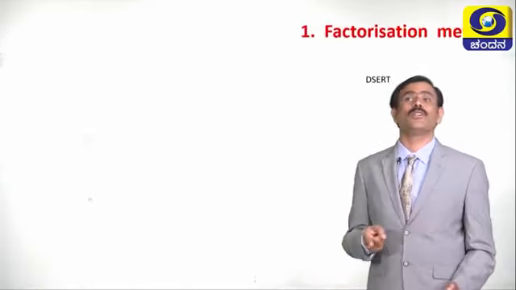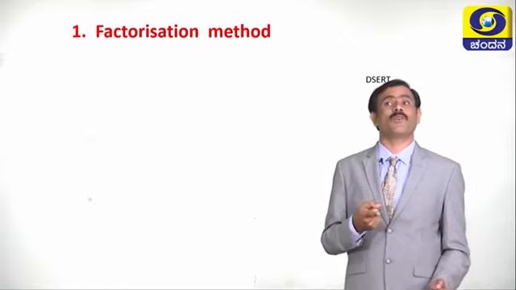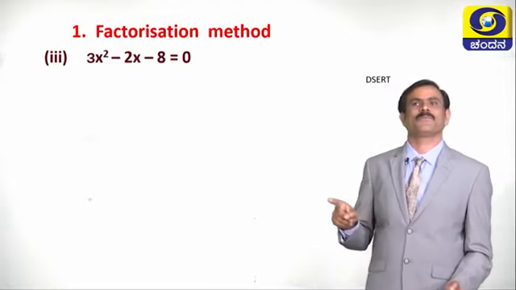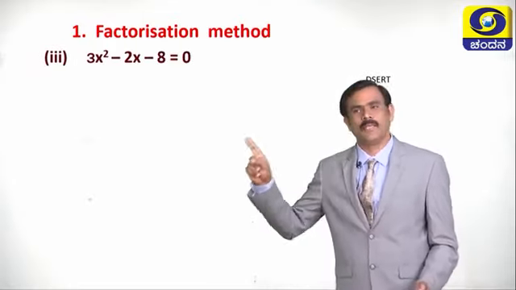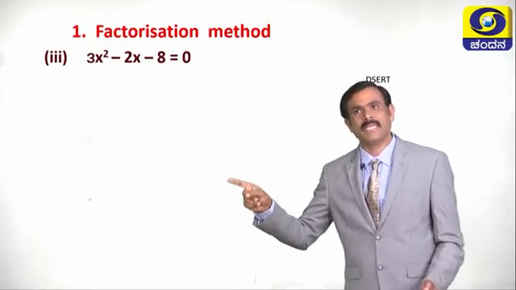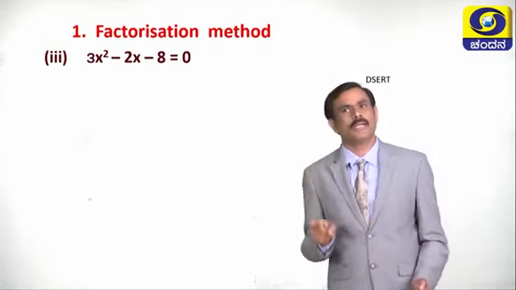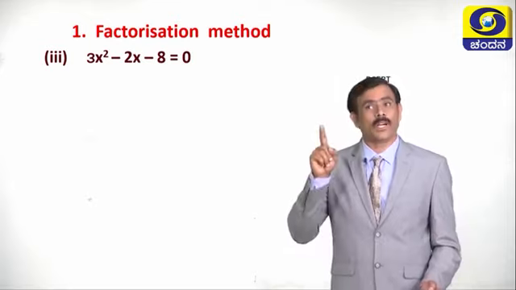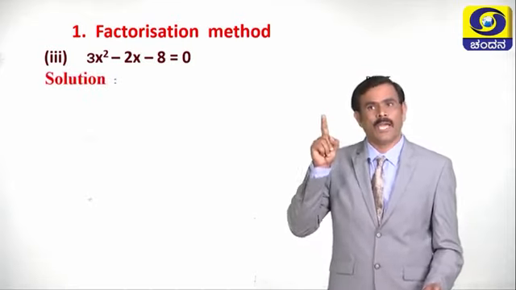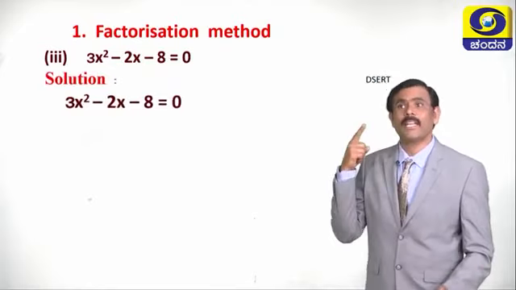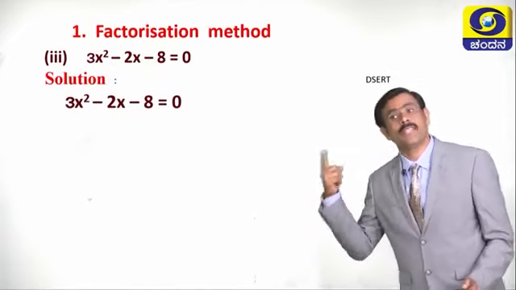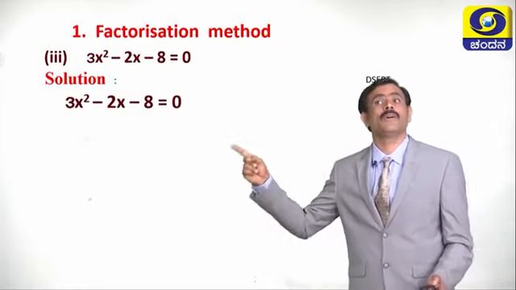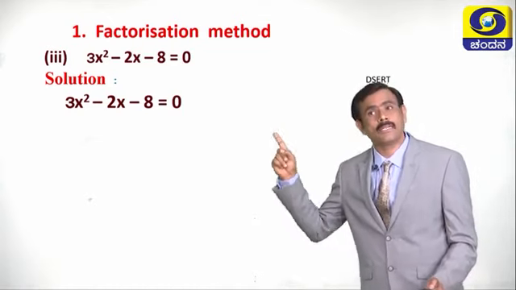Children, let us take one more problem which is in the standard form of a quadratic equation, ax square plus bx plus c equals 0. See here, equation 3, 3x square minus 2x minus 8 equals 0. Now, we have to solve this equation by using the factorization method. What is the first step? First step, we have to write the equation. After writing the equation, what is the next step? The next step is we have to find the product of the coefficient of x square and the constant term.